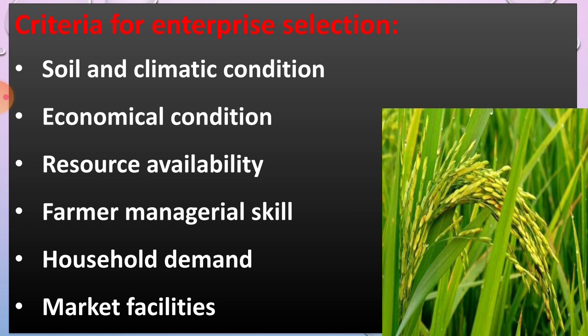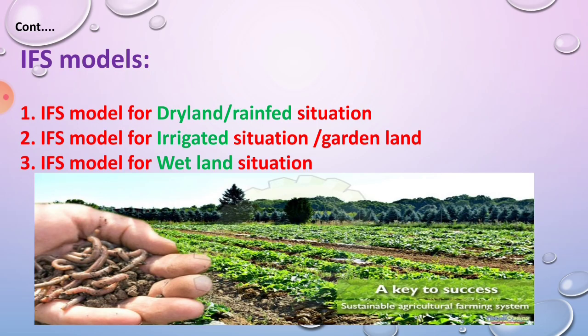According to the market facility, you have to grow the crops. Okay, this is the criteria for enterprise selection. Then IFS models: development of site-specific IFS models is done on the basis of agroclimatic conditions. There are three agroclimatic conditions, that is the dryland condition, irrigated condition and wetland condition. As per these conditions you have to develop the IFS models. There are three integrated farming system models according to the agroclimatic conditions.